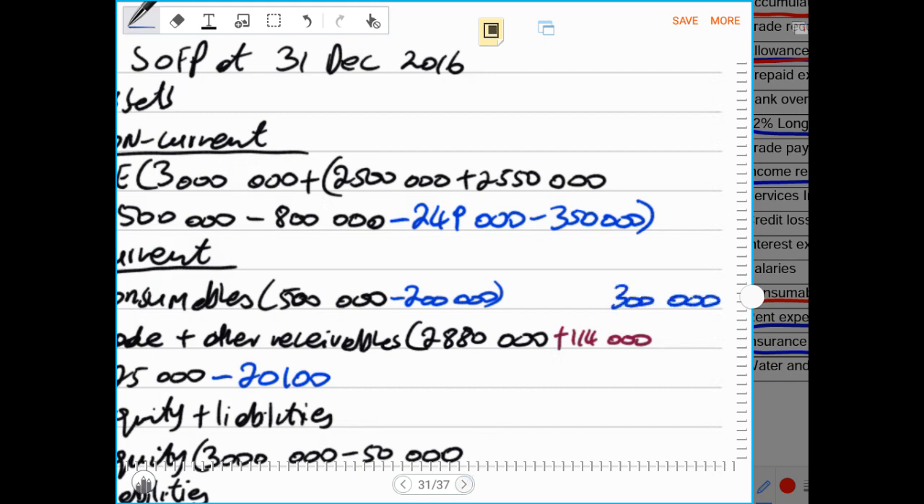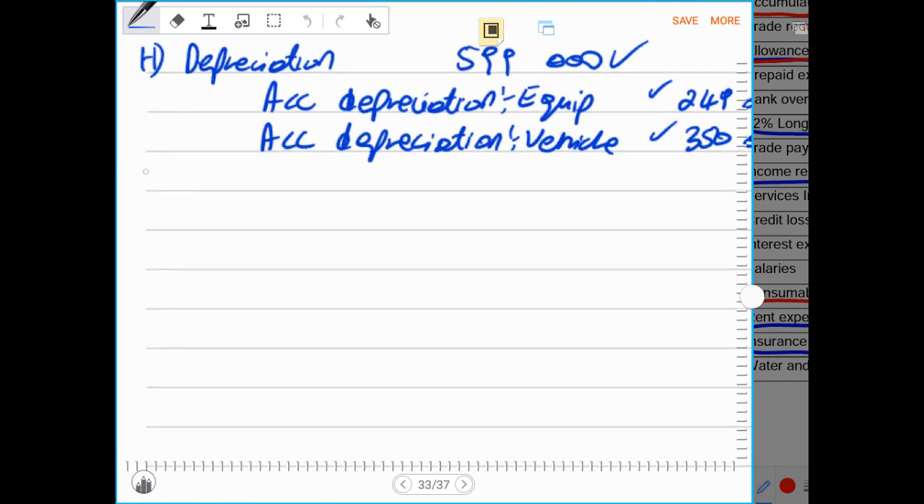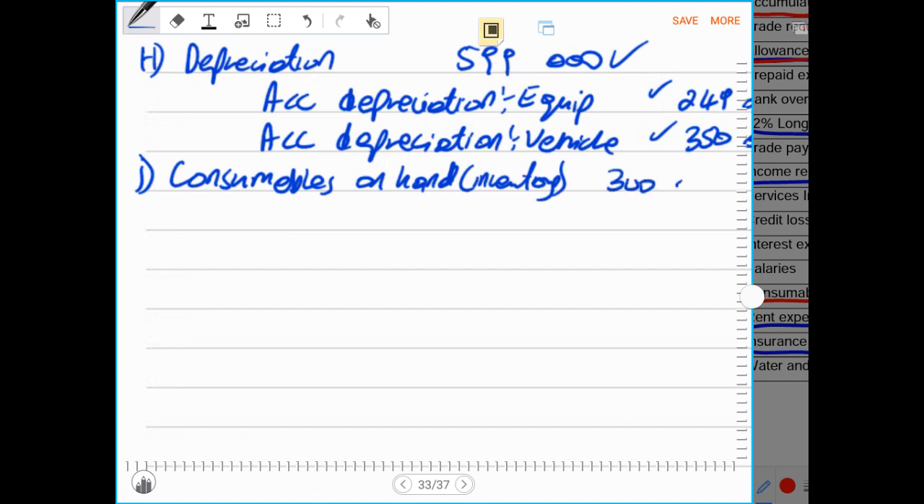Let me then do a general entry for that, because general entries are always very important to understand. So now there's consumable items left by the end of the year, that becomes inventory. Therefore now we debit consumables on hand, which is an asset, which is inventory, and that is 300,000 value of the consumables. Then we say consumables used or expense